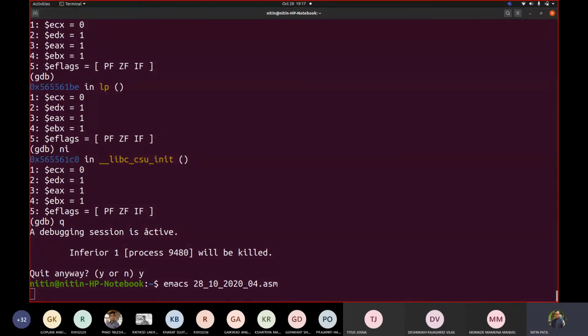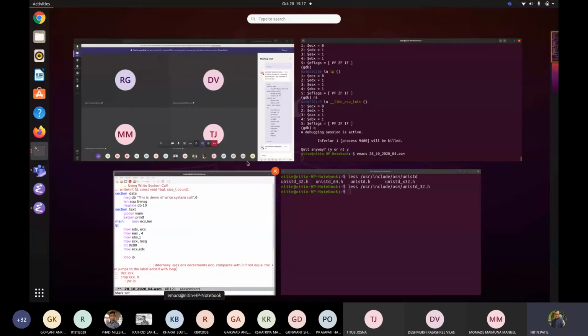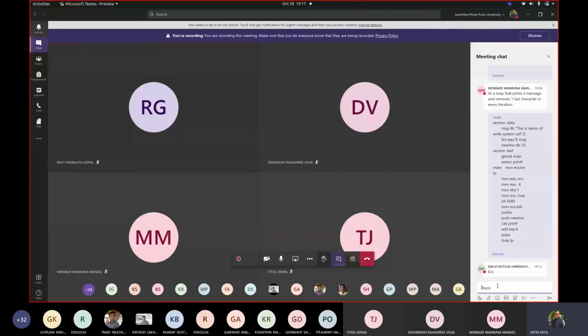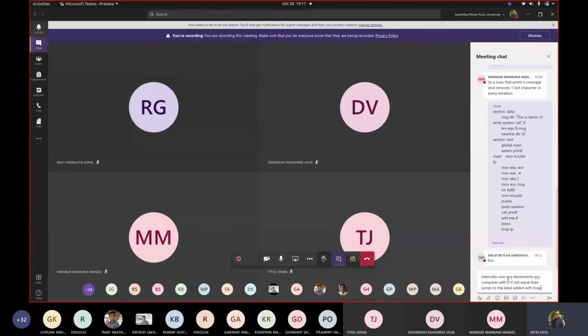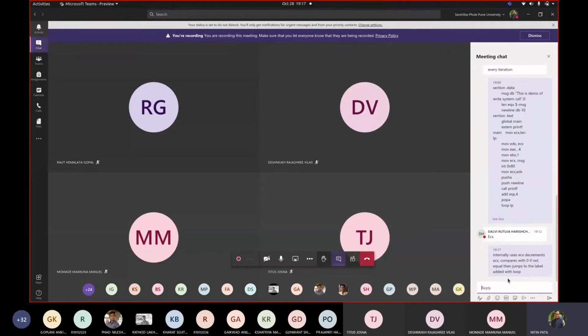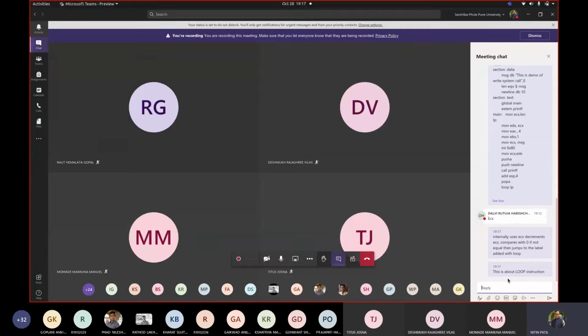I'm adding this in comment 2 so that this is about the loop instruction. Fine. Any question? Now, what are the codes that you wrote with jump? Some of those codes can be rewritten using loop. You can make use of it, but what is the requirement for loop?